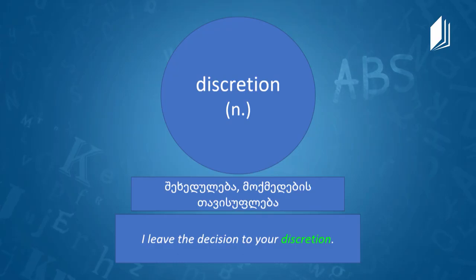Mokhmedebis tavisufleba. Discretion. And how would you define that word in English, Mr. Jarrett? It's a good word. It's a subtle word. It's the right or ability to decide something. So when you have something at your discretion, you have the right to decide the situation. You're right. Discretion, and it's a noun. And in Georgian it is shecheduleba.